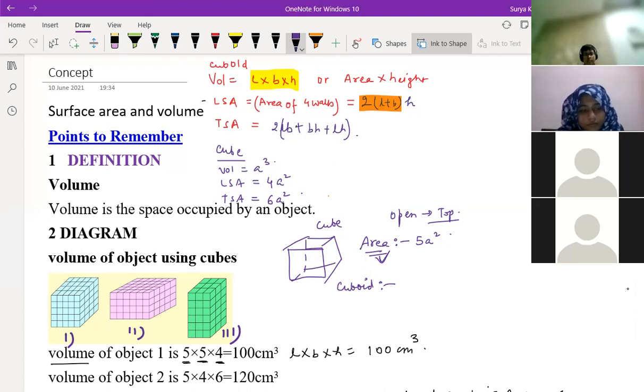See what I'm saying: the area of the cube you told me is 5a square if the top is open, right? Now I'm asking, if this is not a cube but a cuboid, then what is the area of the same box if it is a cuboid in which the top is open? So it will be 2 into LH plus BH, plus LB. All of you type in the chat box, children. Let me check. All of you type in the chat box. Sai Ritvik and Satvik, both of you on the camera.